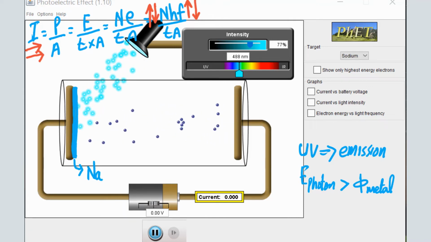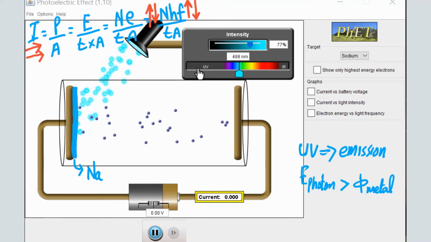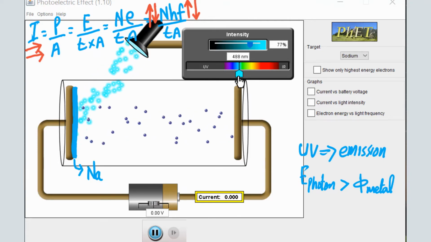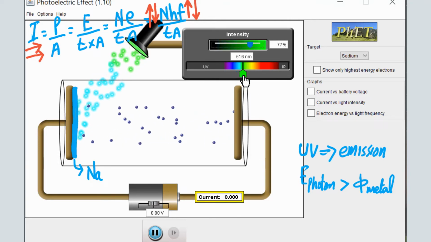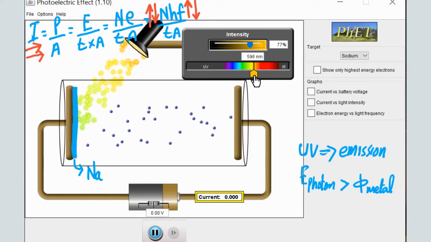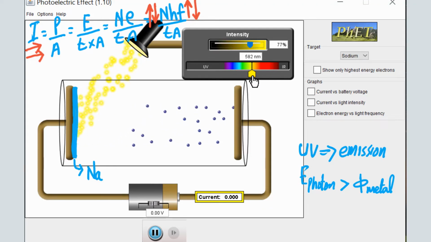Now let's try to find out at which color of light no electrons will be emitted from sodium. Let's move on to yellow light. If you go to yellow light, you can see now no electrons are emitted. It doesn't matter what the intensity of light is. If I make this 100%, you see a lot of photons of light are coming, but no photoelectron is emitted.